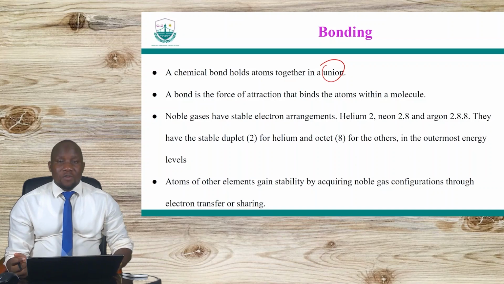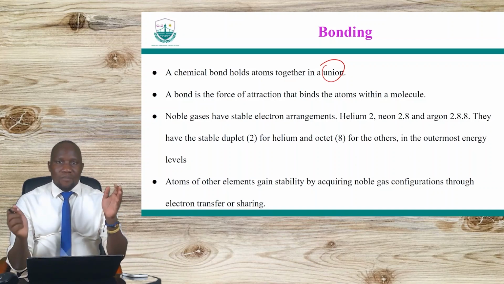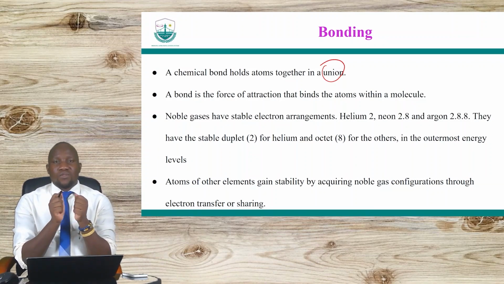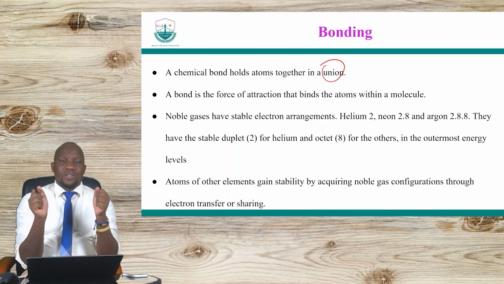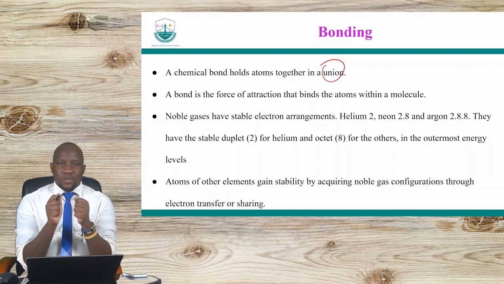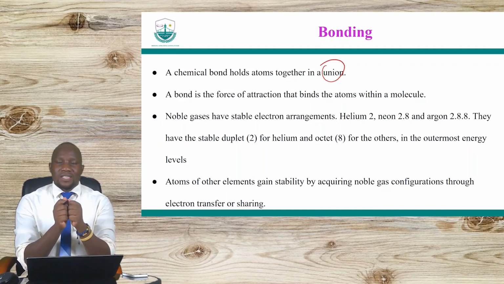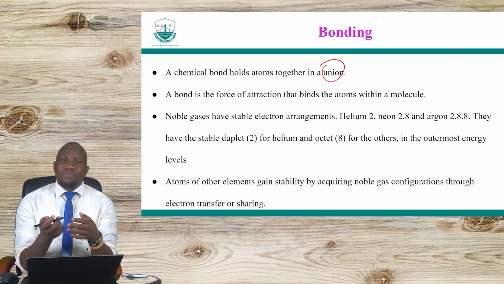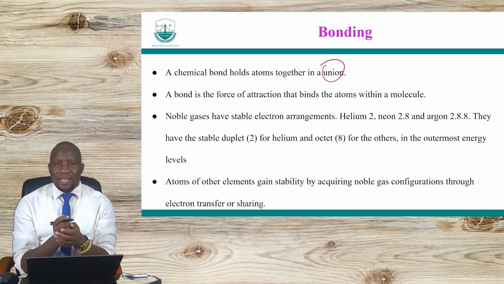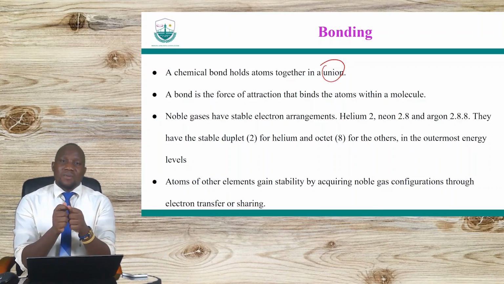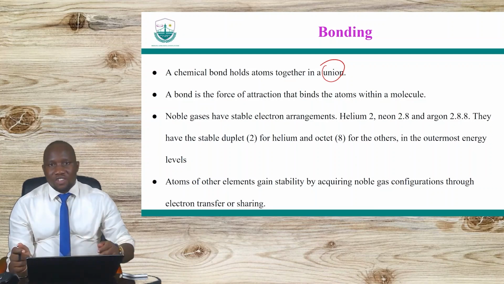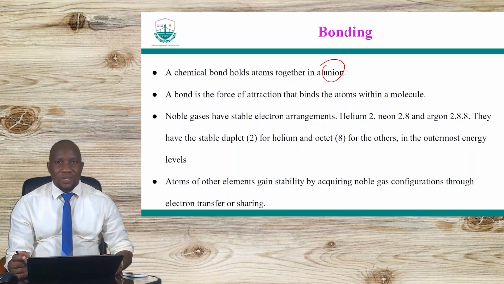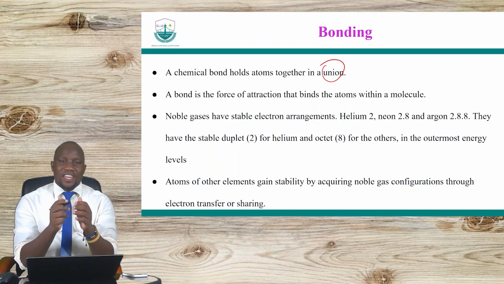But what is that bond? It's a force of attraction that brings these atoms together. Okay, so if there is no force of attraction, then that means that the atoms will be apart. So there should always be something that brings these atoms together. If you use the example of your friendship, that bond that you have with maybe another person is happening because you have mutual attraction towards one another. You basically like one another. So it's the same thing with atoms. The atoms like one another.